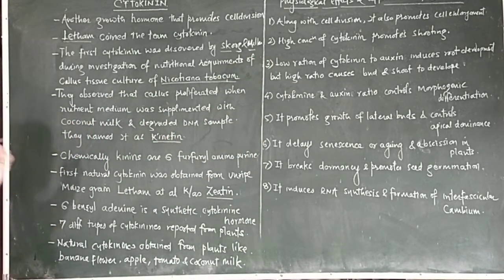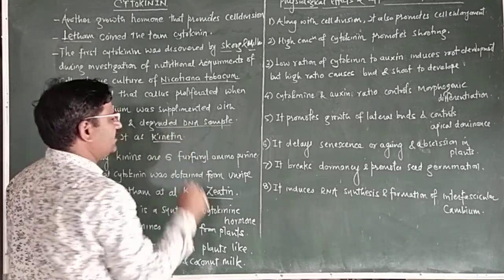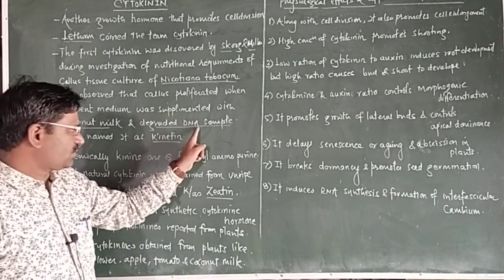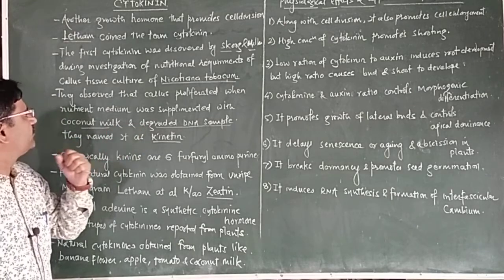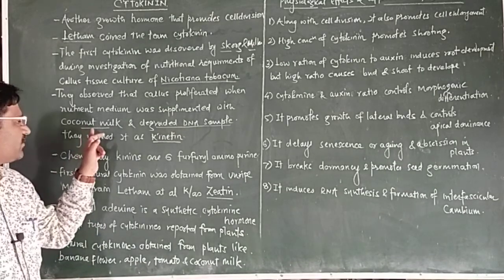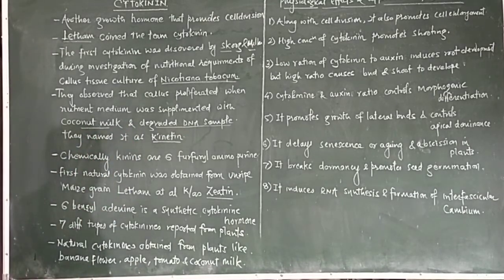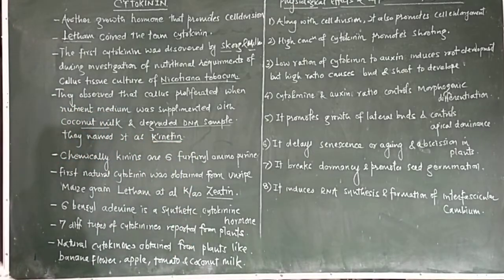During the investigation, they observed that the callus proliferated when the nutrient medium was supplemented with coconut milk and a degraded DNA sample, which was taken from herring sperm. This nutrient medium is made up of coconut milk and degraded DNA sample. This combination was named kinetin, which is a cytokinin.